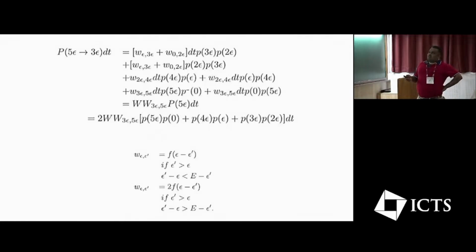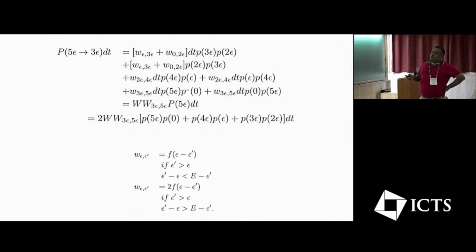The second case is the other problem, where we are going from a high energy to a low energy. As I had said, there will be this issue that you will only have one of these jumps from 4 epsilon to 2 epsilon. In this particular case, if we want to group all of these probability terms in this kind of format, the solution for any generic value of epsilon is that this thing is given by f of the difference between the two. But when we come over here, we should have this as twice f of the difference of the energy levels. Only in that case is this grouping possible.